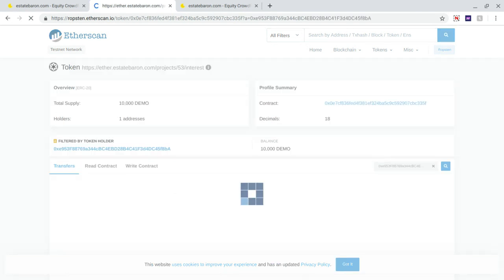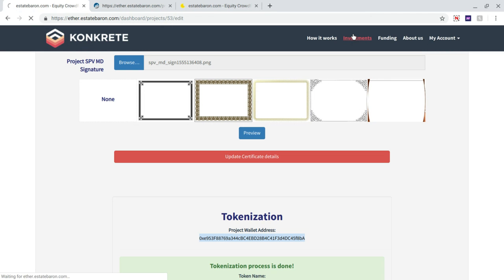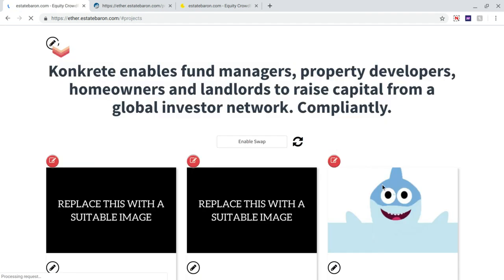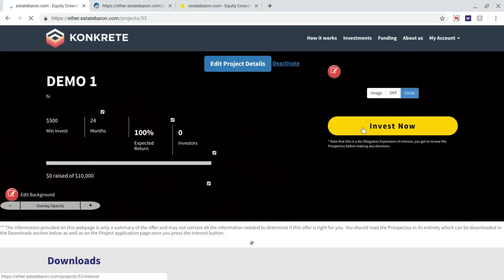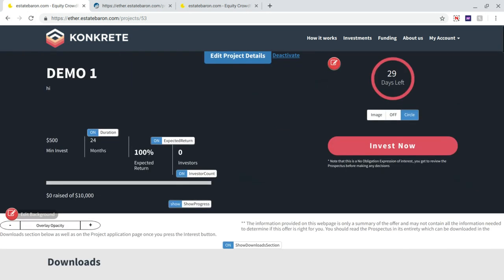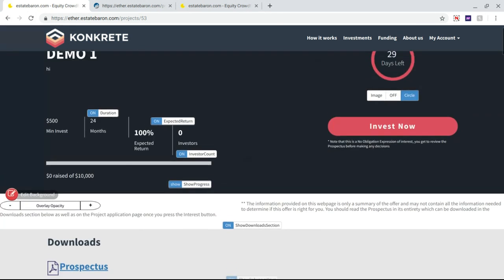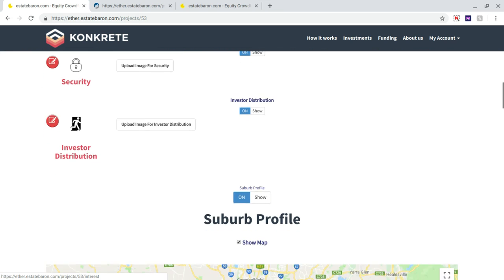So as you can see, there are 10,000 demo tokens in this wallet address. You can see 10,000 incoming. Now we will make an investment application into our demo tokens. As an admin, I can see all these editable features, but as a regular end user, I won't see this. I'll just see the invest now button with the details of the offer document.